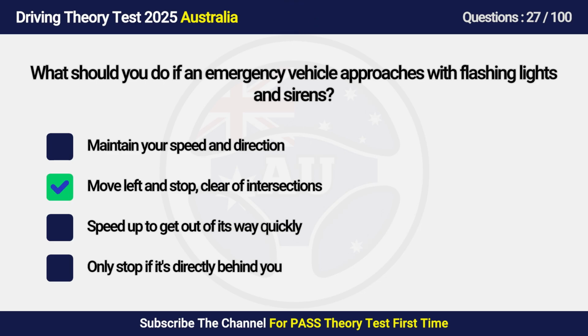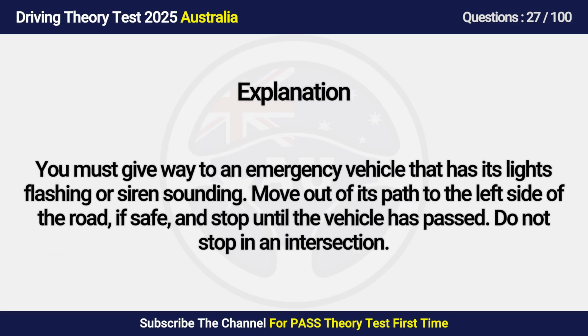Answer is B. Move left and stop, clear of intersections. You must give way to an emergency vehicle that has its lights flashing or sirens sounding. Move out of its path to the left side of the road, if safe, and stop until the vehicle has passed. Do not stop in an intersection.